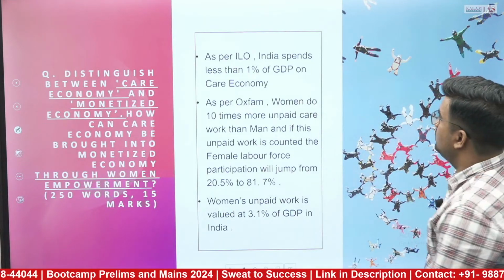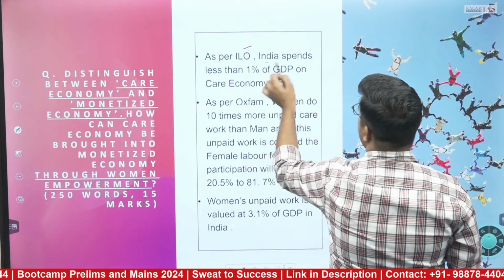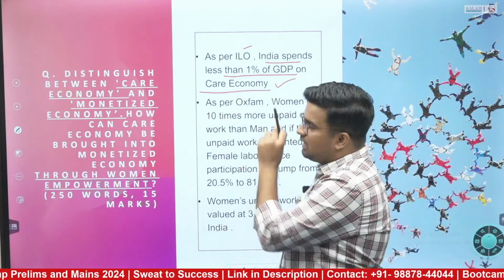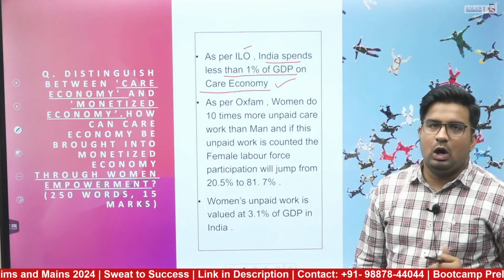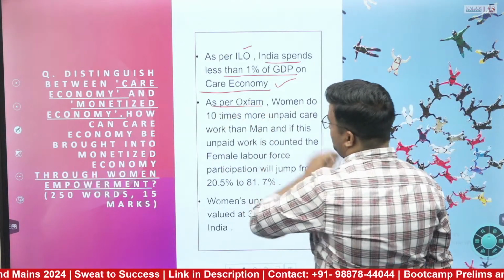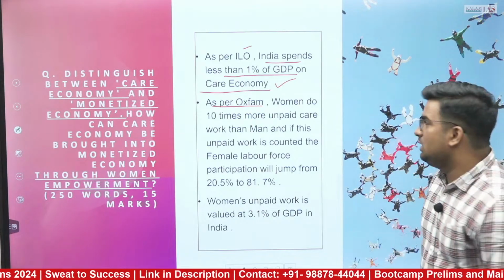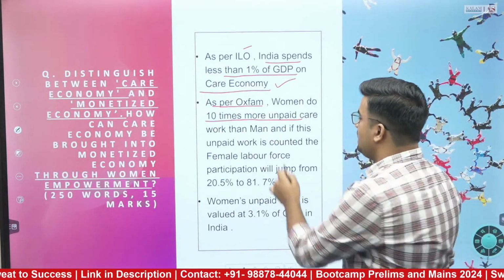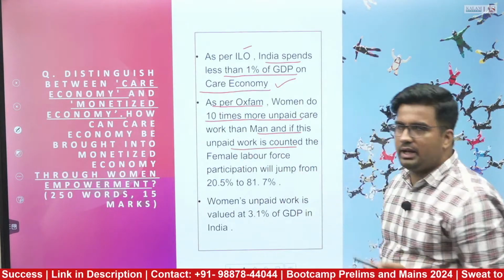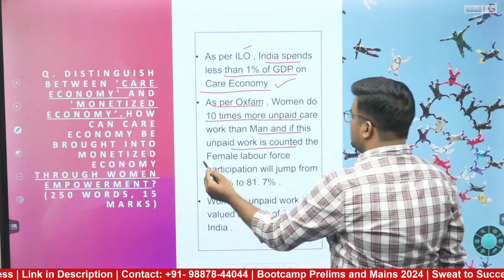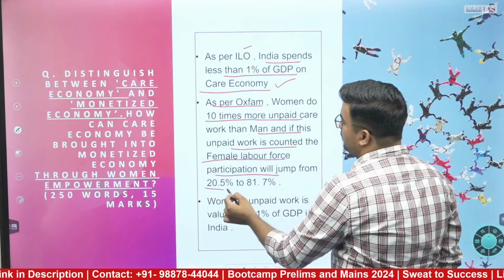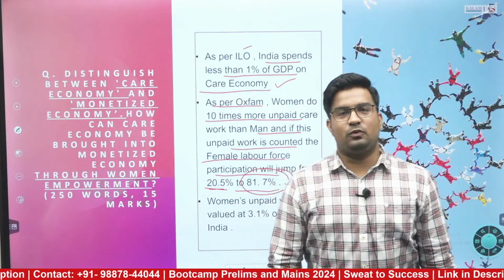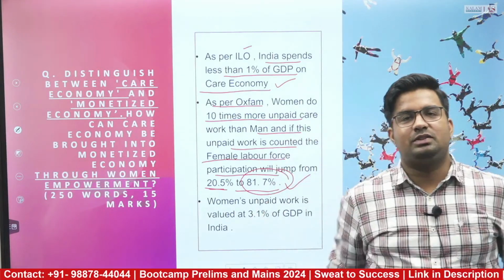As per ILO, International Labour Organization, India spends less than 1% of GDP on care economy. You can start with this simple statement also, or you can start with a report by Oxfam where they say women do 10 times more unpaid care work than men in India, and if this unpaid work is counted, the female labor force participation will jump from currently 20.5% to 81%, a very significant jump, which will further show a better size of GDP at the same time.